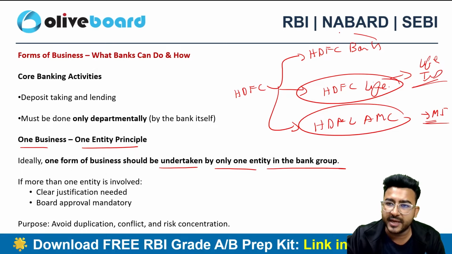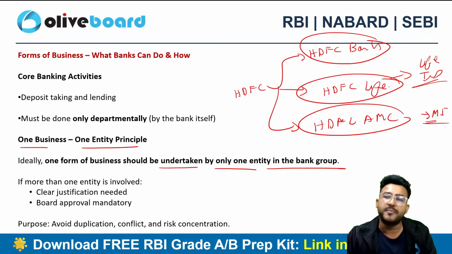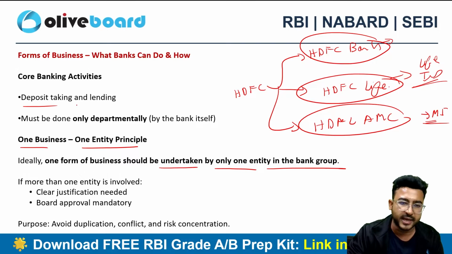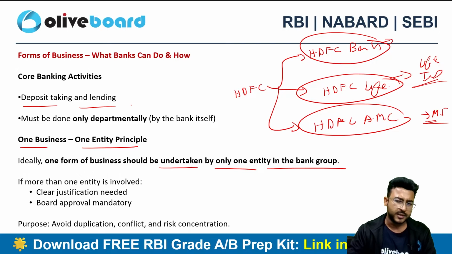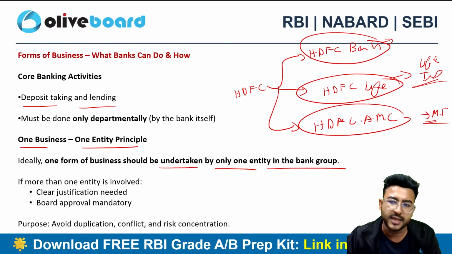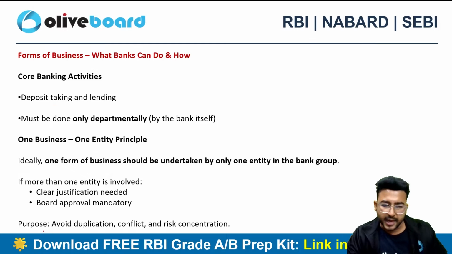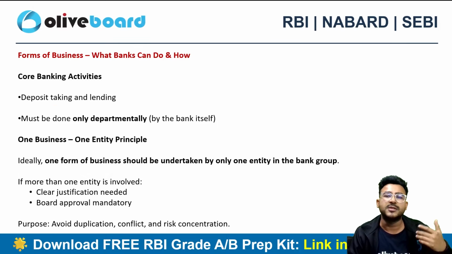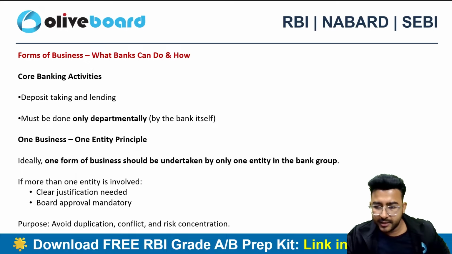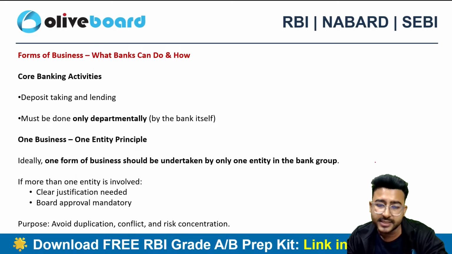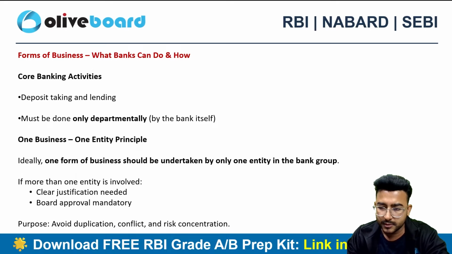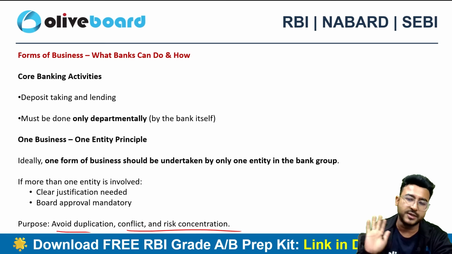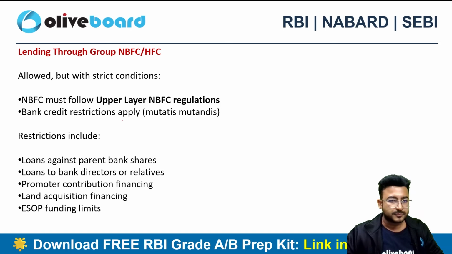So every entity is doing its own business. A bank is only involved in taking deposits and lending money. They are not selling insurance. They are not selling mutual funds, right? They can act in the capacity of an agent, but they can't solely do that. So specialization is highly required here to avoid duplication, conflict of interest and risk concentration, right?